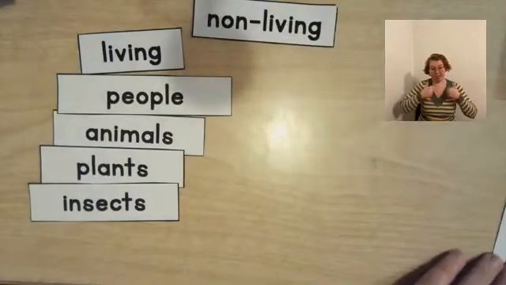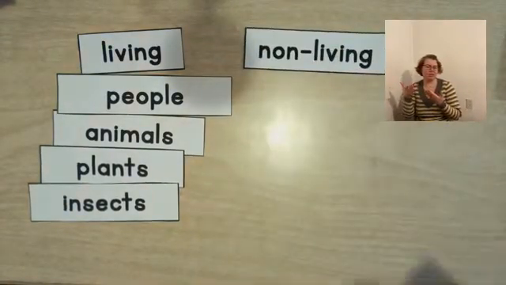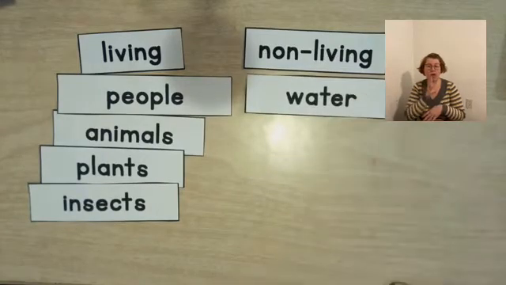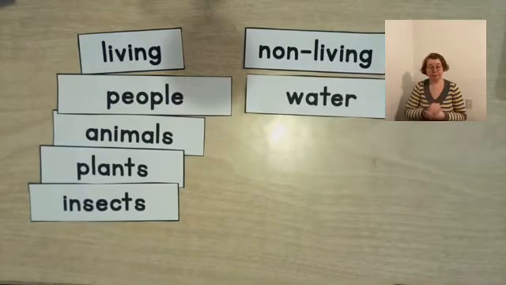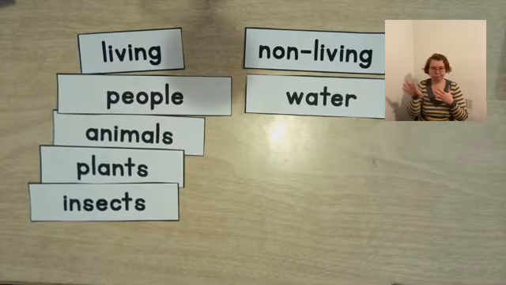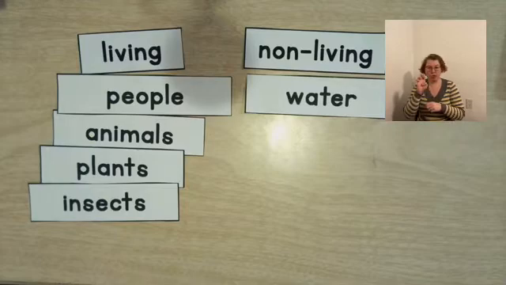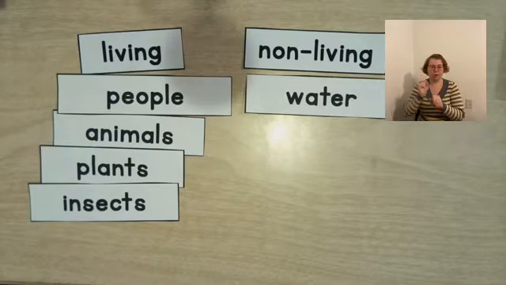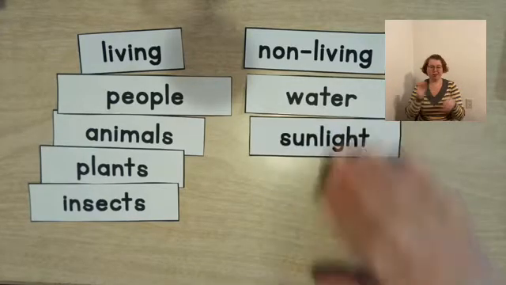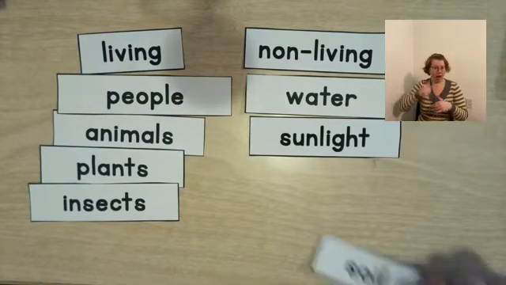What are some non-living things? That would be something like water. Water does not grow and develop. Water does not get rid of waste. Water does not respond to the environment or reproduce. So water is a non-living thing. Sunlight, also non-living. Soil,